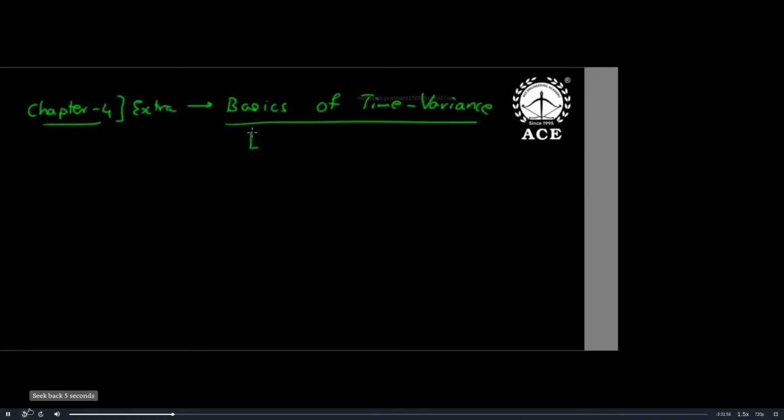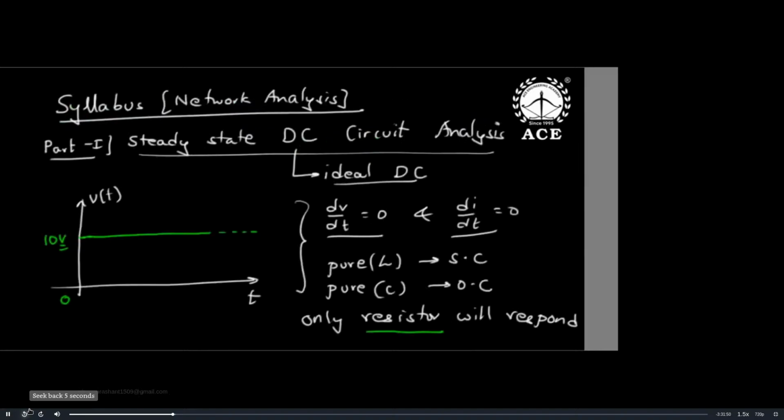Especially such waveforms are given to inductor and capacitor. Now listen carefully. What happened in the first part? The first part is the first 3 chapters. In the first 3 chapters, I will give ideal DC only. That includes DC basics, resistor reduction techniques, methods of analysis. Okay, then we come to network theorems. All this will come into the first 3 chapters, sir. But with ideal DC, inductor short, capacitor open, only resistor we will study.